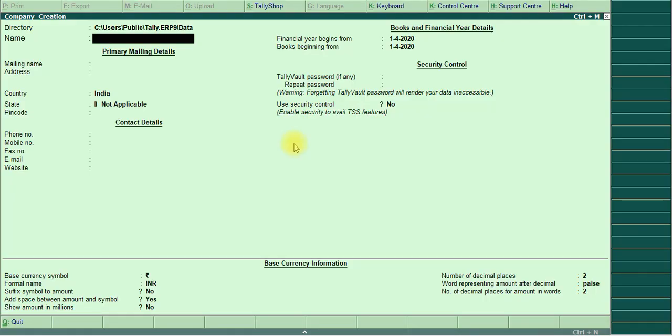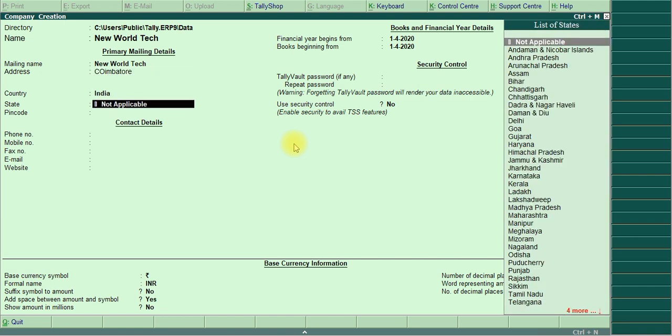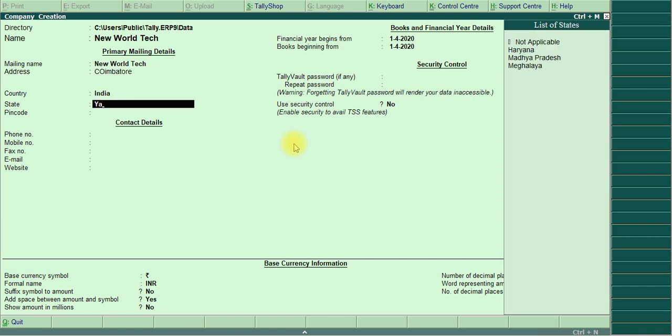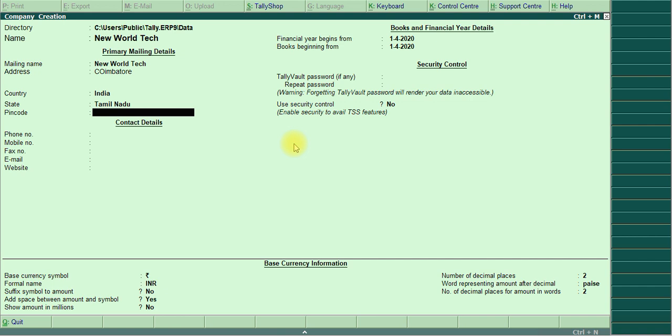New World Tech. Address is Coimbatore, Tamil Nadu. State as Tamil Nadu. Leave it, skip it. The financial year, every financial year begins with 1/4/2020, but the books beginning date here I give as 1/5/2020. So I finished creating the company.